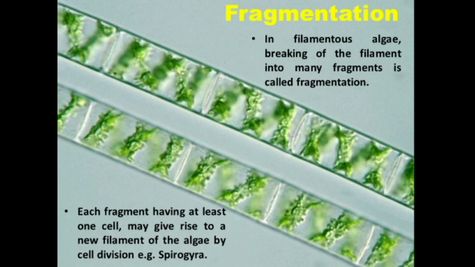Fragmentation is another type of vegetative reproduction. In filamentous algae, breaking off the filament into many fragments is called fragmentation. In this method, a single filament breaks up into many small fragments, each fragment having at least one cell, and it may give rise to a new filament of algae by cell division. Example, Spirogyra.